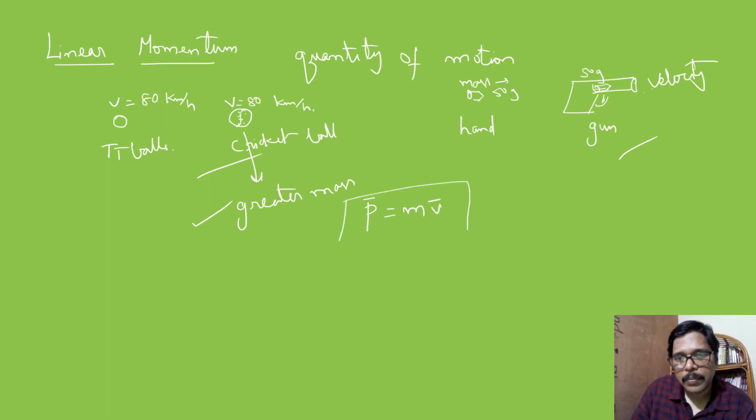The direction of momentum is the same as the direction of velocity. For units, mass is in kg and velocity is in meter per second, so the SI unit of momentum is kg meter per second.